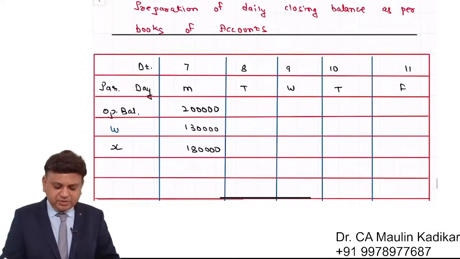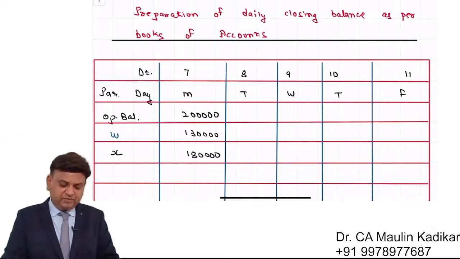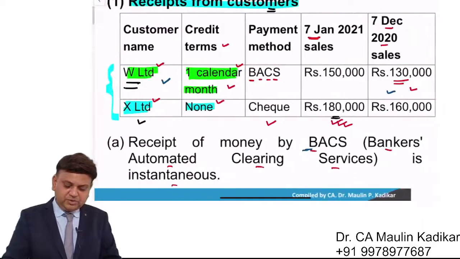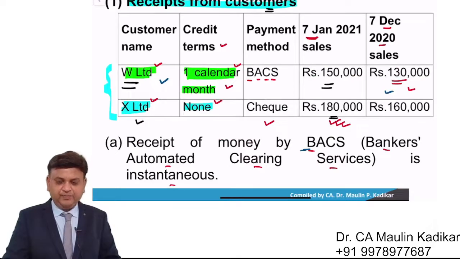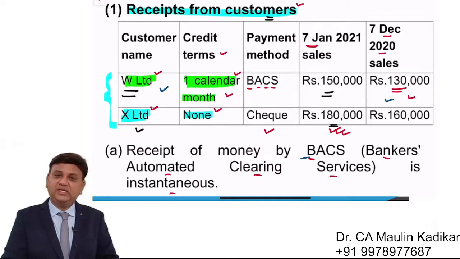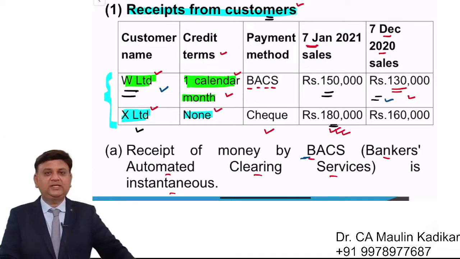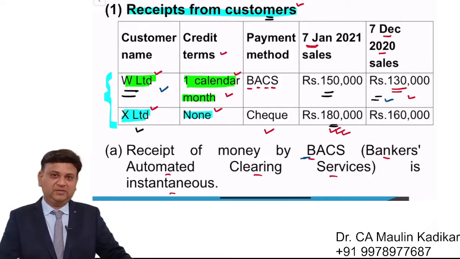Because when we have deposited the check is important. And remember that in case of W Limited, whatever goods we have sold on credit, the entry will be W Limited account debited to sales account. Whatever amount we receive from the customer will only be taken into account, that is bank account debited to W Limited. Fine.